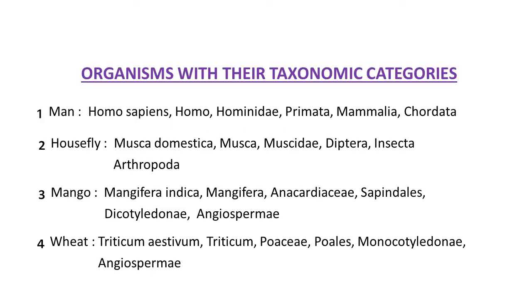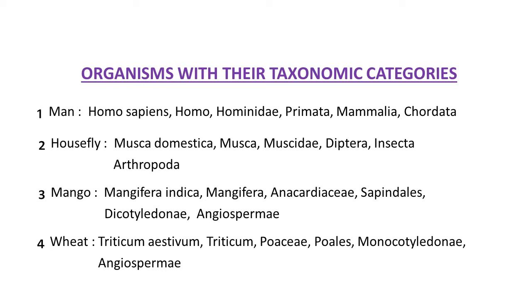Hello students, in the last lecture of chapter 1, today we are going to study some examples of taxonomic categories in animals and plants, and taxonomic aids. First, we are starting with some examples of taxonomic categories in animals and plants.